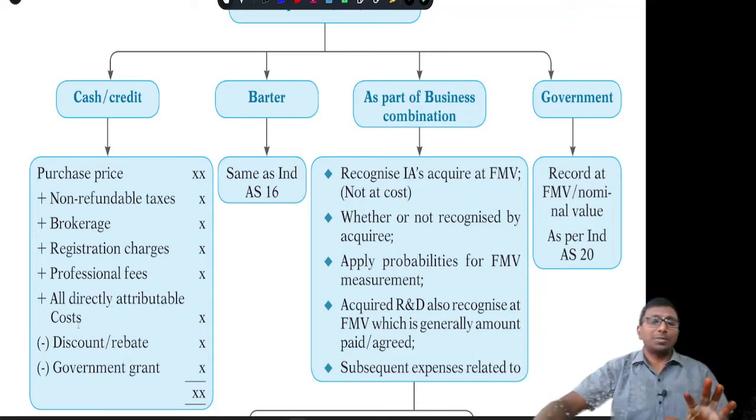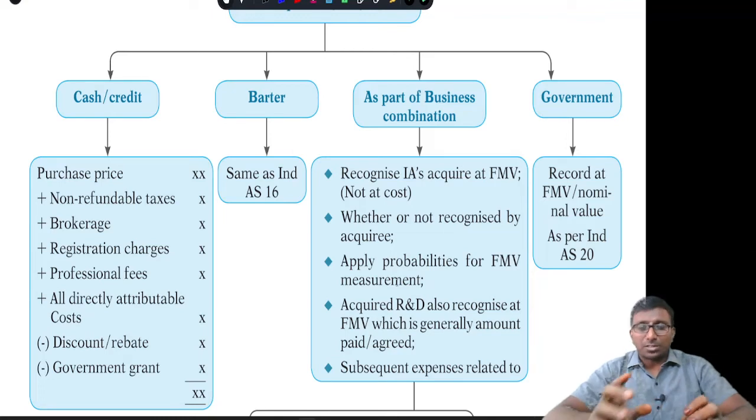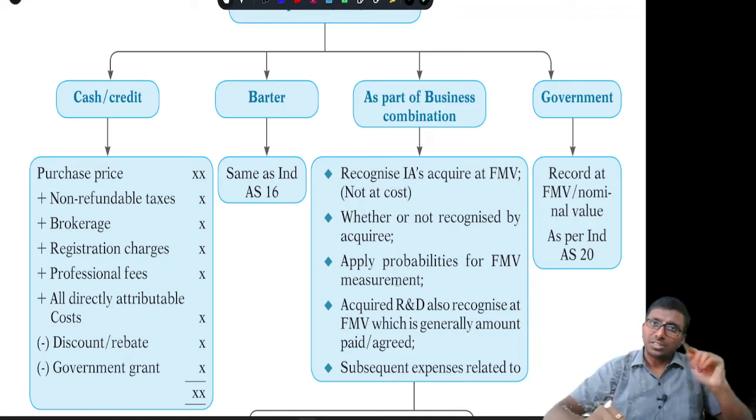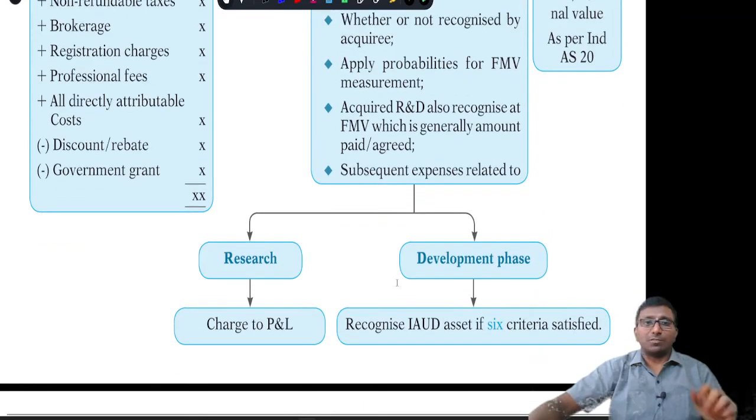If it is received as part of a government grant, it is nothing but a non-monetary government grant. That's why you have two options, as discussed in Ind AS 20: it can be recognized at fair market value, or at nominal value.